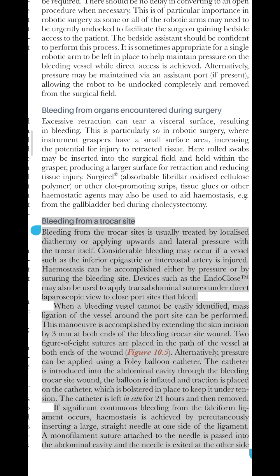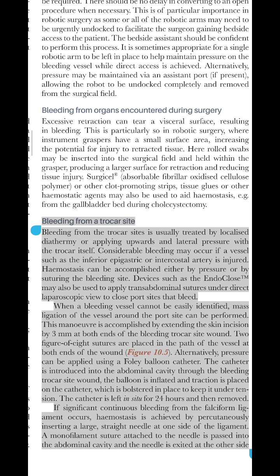Alternatively, pressure can be applied using a Foley balloon catheter. The catheter is introduced into the abdominal cavity through the bleeding trocar site wound. The balloon is inflated and traction is placed on the catheter, which is bolstered in place to keep it under tension. The catheter is left in situ for 24 hours and then removed.